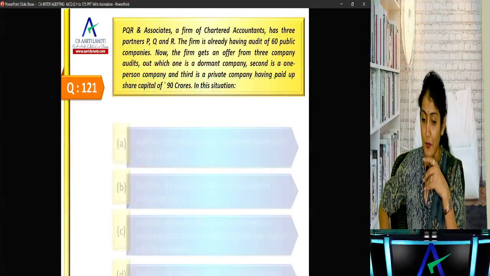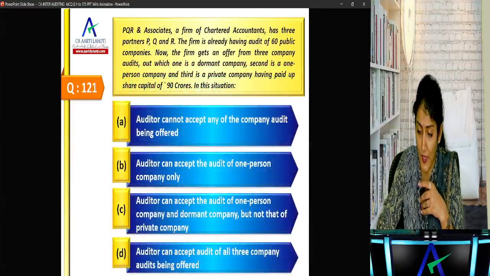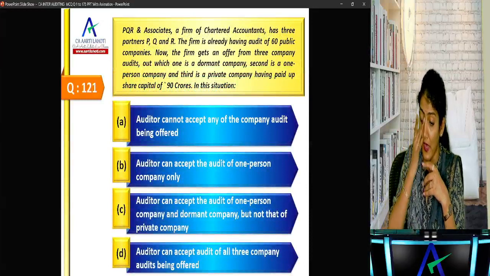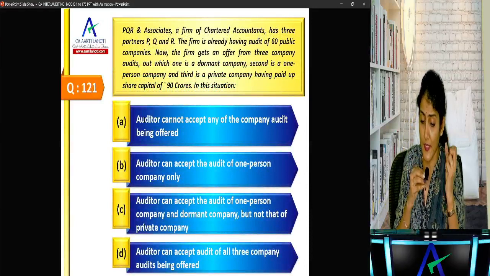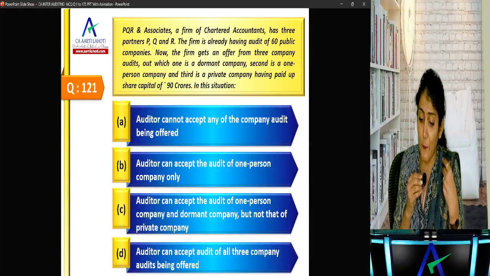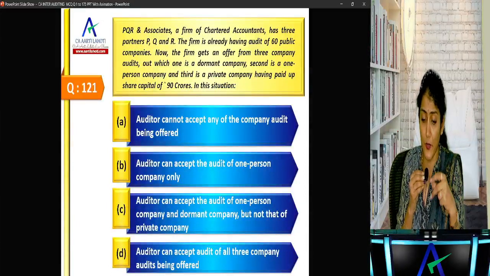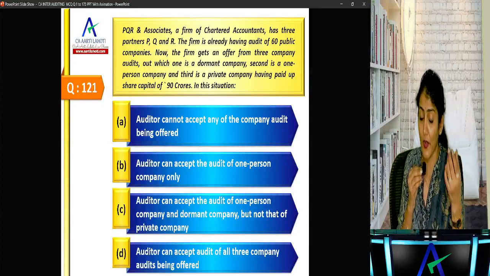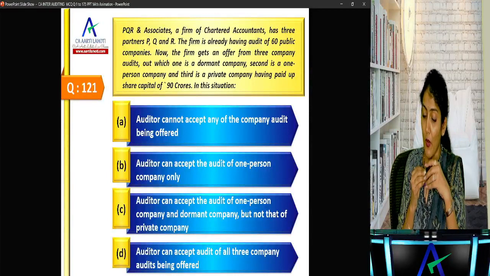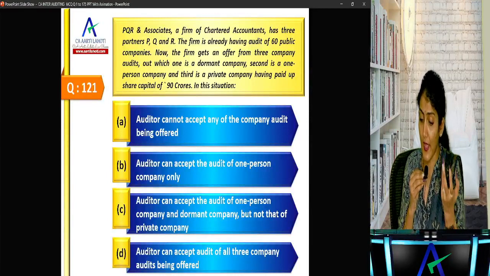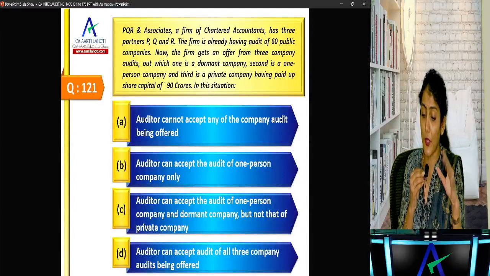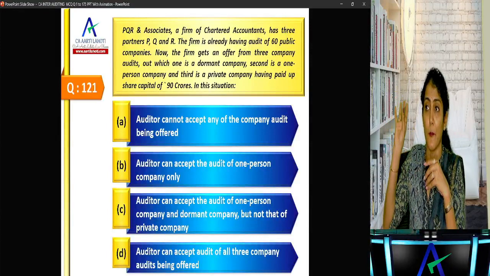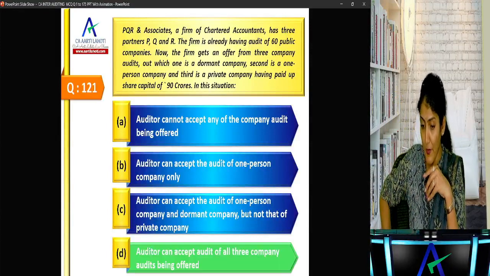Okay, next one. PQR and Associates, a firm of CA, has three partners. The firm is already having audit of 60 companies. Now the firm gets an offer from three companies, one which is a dormant company, second which is a one-person company, and third is a private company having paid up capital of 90 crore. In this situation, the auditor cannot accept any of the company audit, can accept the audit of OPC, can accept the audit of OPC and dormant but not of private company, or can accept the audit of all the three companies, right? All the three companies. Why? Because private company paid up share capital is less than 100 crore.